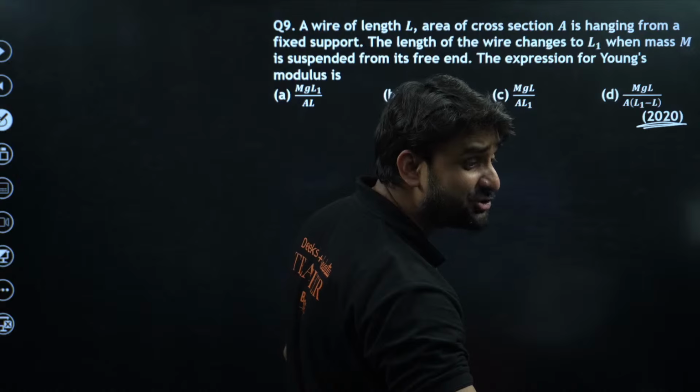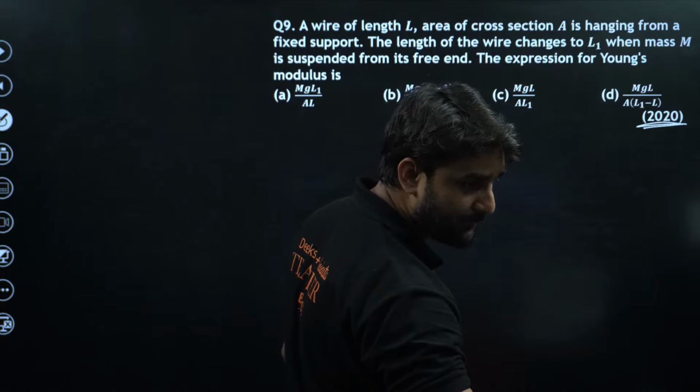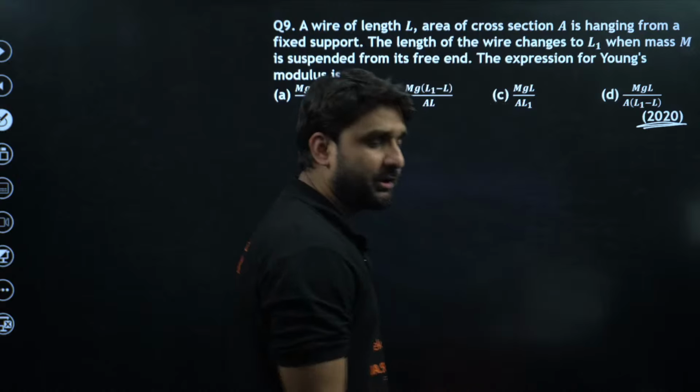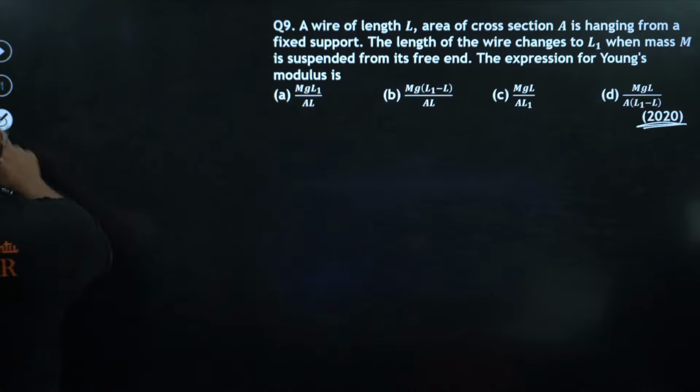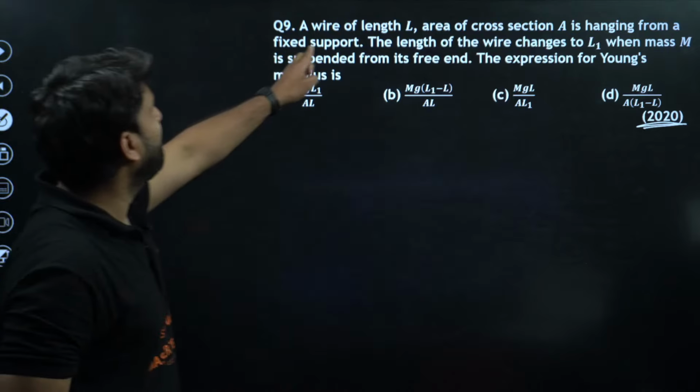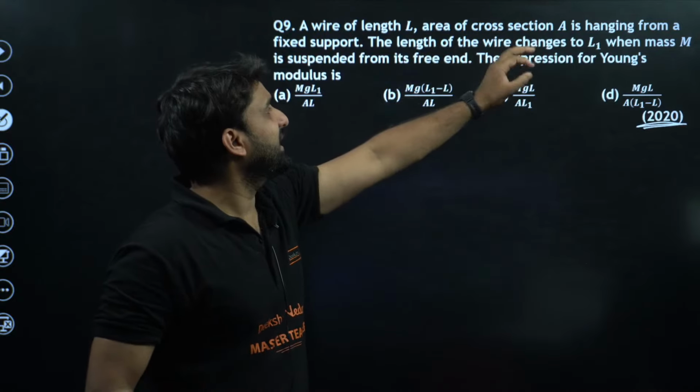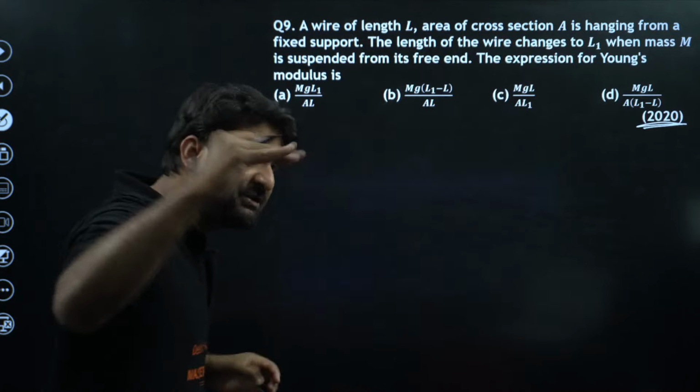Very easy and just formula based question. Okay, so look at the question. Read the question carefully. A wire of length L, cross sectional area A, is hanging from a fixed support.